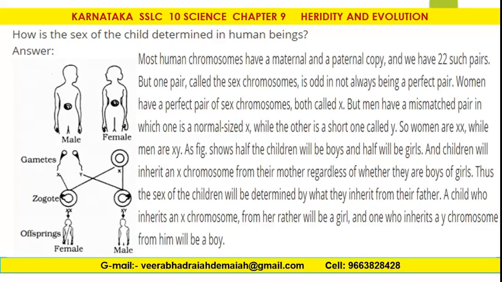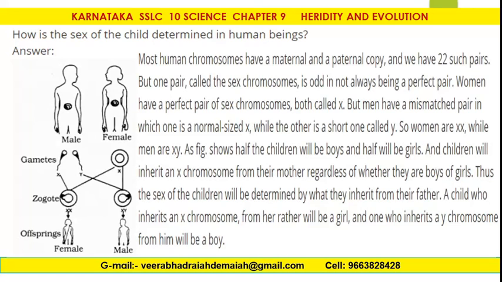So women are XX while men are XY. As the figure establishes, half the children will be boys and half will be girls, and children will inherit an X chromosome from their mother regardless of whether they are boys or girls. Thus, the sex of the children will be determined by what they inherit from their father. A child who inherits an X chromosome from her father will be a girl, and one who inherits a Y chromosome from him will be a boy.